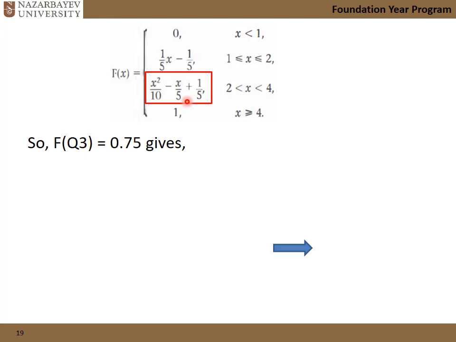There are no more options in here, so we don't need to check. That's the only option we have, because Q1 is within this, and Q3 must be in here because there's nothing beyond. But let's say this function had one more piece in here, then what do we have to do? We need to check this 4, put it in here, and see whether it gives us something more or less than 0.75. If it's less, then we go to the next. If it's more, then that's the right place.